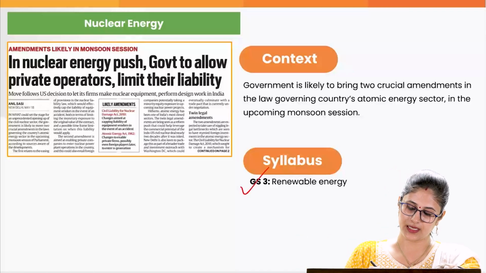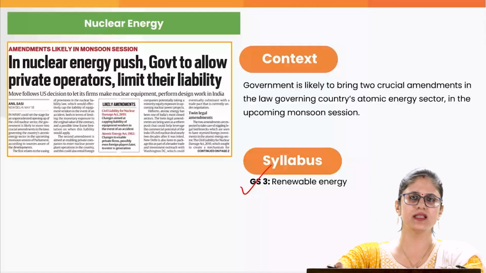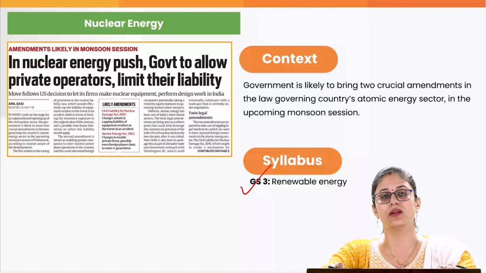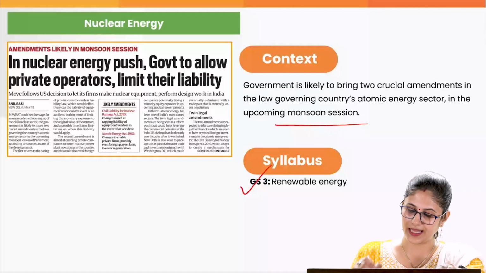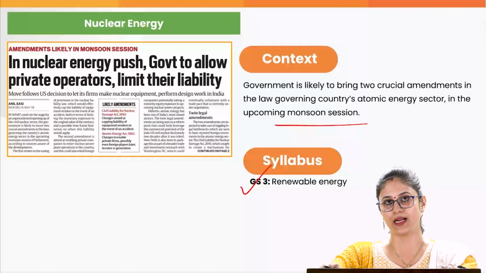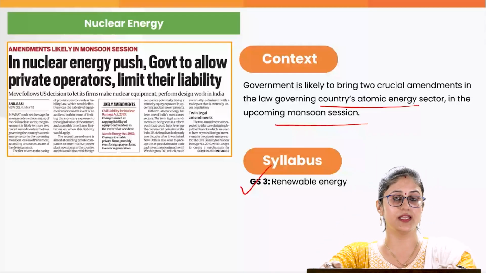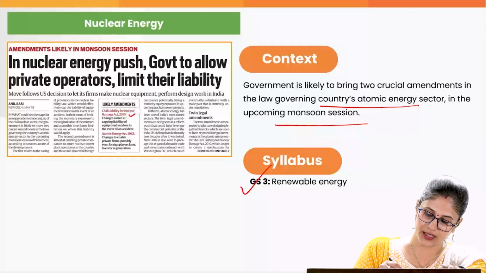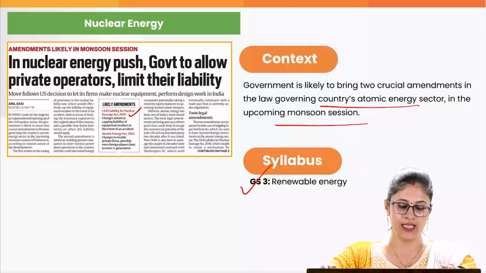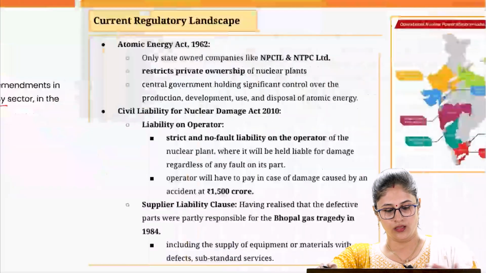This particular topic is relevant from our GS paper 3 perspective, especially renewable energy. Why are we discussing renewable energy today? Because in the upcoming monsoon session, it is likely that the government would be bringing amendments in the 2 prominent acts which govern India's atomic energy sector. What are these 2 acts? One is the Civil Liability for Nuclear Damage Act 2010 and another one is the Atomic Energy Act of 1962.